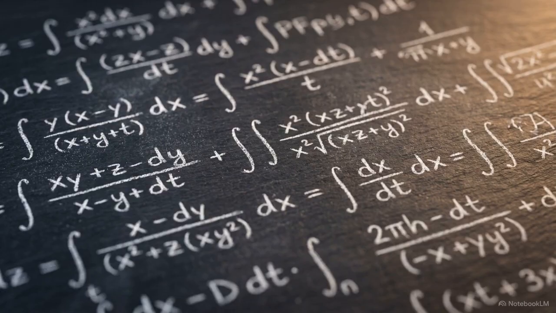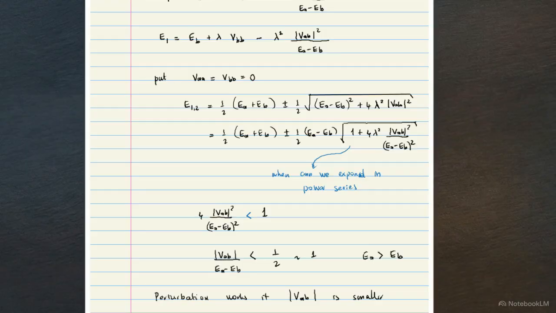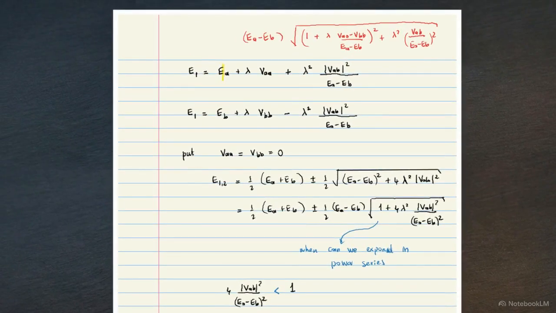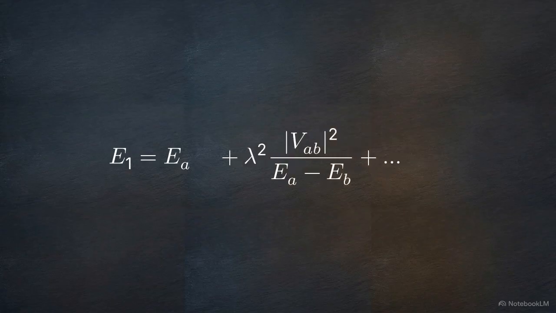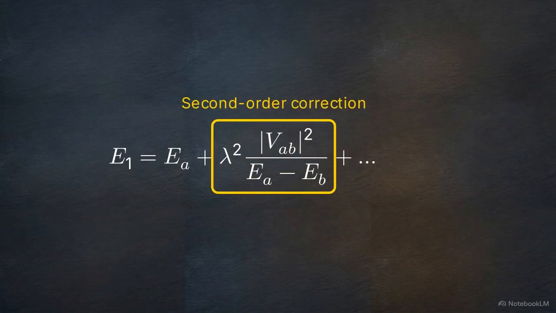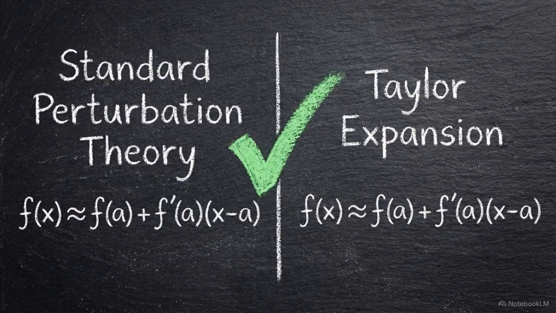We now map this exact square root to the series of integrals found in standard textbooks. We bridge the gap by expanding the exact square root using a Taylor series with respect to lambda. When we perform the expansion, the first term maps perfectly back to the unperturbed energy state. Notice that there is no first-order correction for the off-diagonal coupling in this specific expansion. The next non-zero term is scaled by lambda squared. The math aligns perfectly. The standard second-order perturbation formula taught in quantum mechanics is identical to the Taylor expansion of our exact matrix solution,